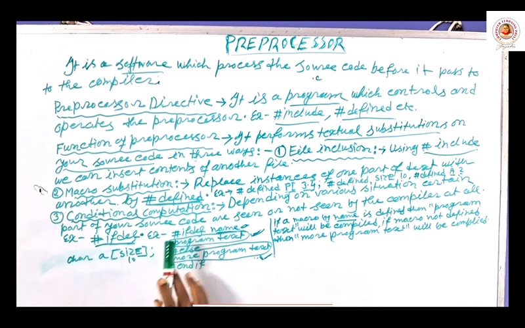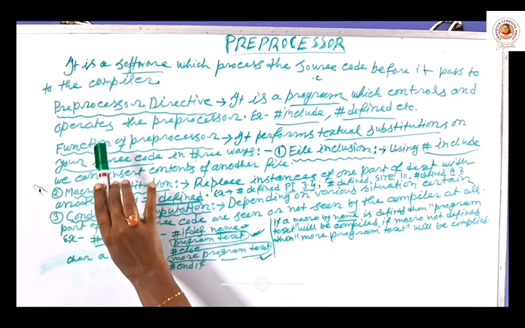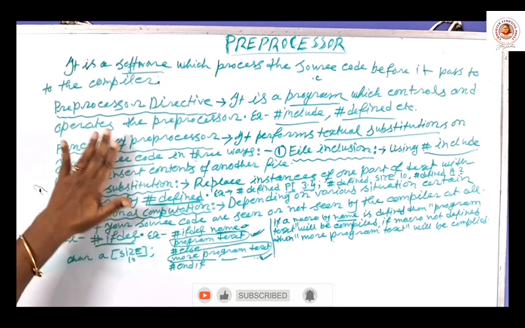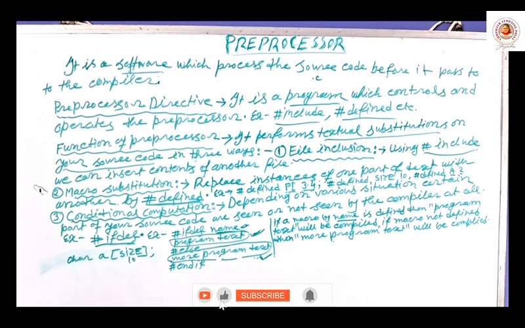And conditional computation is always performed by hash if def, hash else, and hash end if. These are the 3 sets: hash if def, hash else, and hash end if. These are all 3 ways how a preprocessor does its task. Preprocessor functions are always done in 3 ways. So this is all from preprocessor, and this is the last chapter of your C language.